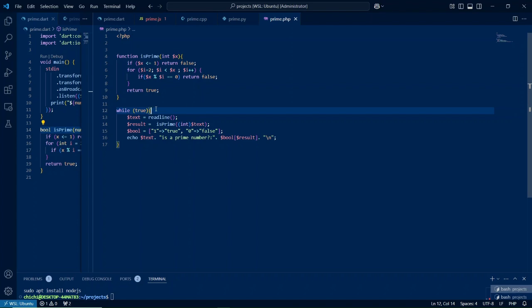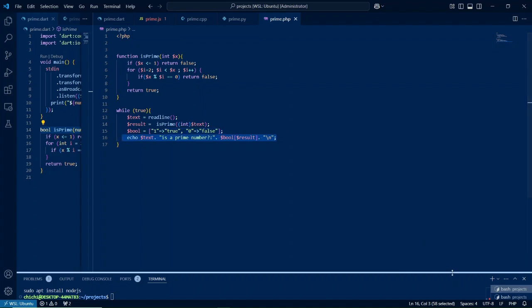In PHP, we make use of the readline function. So we grab the input and then we call our function. We perform casting, though I am not sure, so you guys do tell me. I do know that PHP has implicit casting, so we're going to try. It performs automatic casting, but I'm not so sure. Then we have a simple array that maps our boolean to the literal boolean values, and lastly, this is how we echo the result to our user.